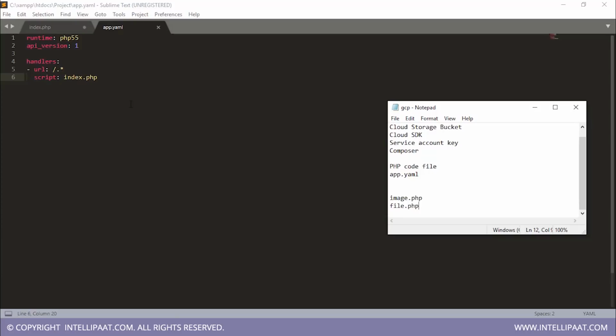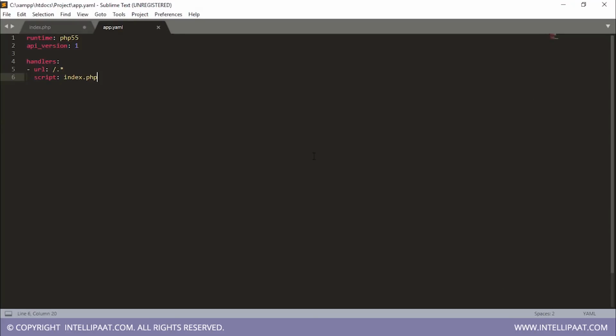In that case, I would have mentioned in the handlers that for the kind of request where the user wants to upload an image into the bucket, my image.php script should be processed, and for the kind of request where the user wants to upload a text file into the bucket, my file.php script should be processed. But right now we don't have to worry about that because I only have 1 script, that is index.php. So that was all about the app.yaml file.